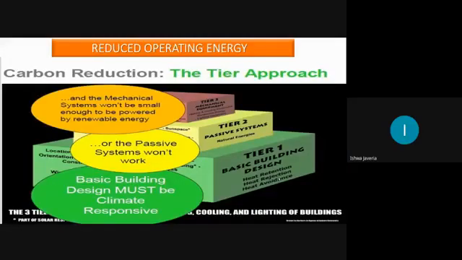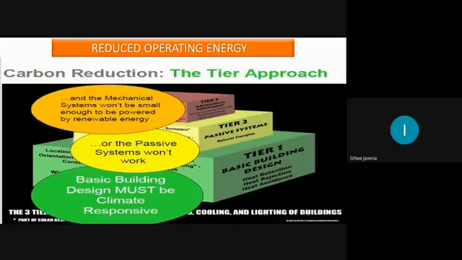Then we have the carbon tier. For example, if it's a building, it's a tier one, and inside the building we need heat retention, heat reduction, or heat avoidance. And for the building support, we have the passive system and the mechanical system. Students, you do not need to remember all these things. These are just some of the points you need to understand. That will help you understand the importance of shading strategies inside your building.